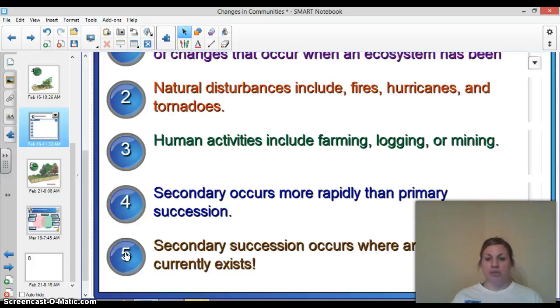Secondary succession occurs where an ecosystem has already existed. So primary is the first ever establishment, and over time that primary ecosystem can also then turn into a secondary succession if something happens, like a hurricane, fire, tornado, human activity will cause secondary succession to occur.